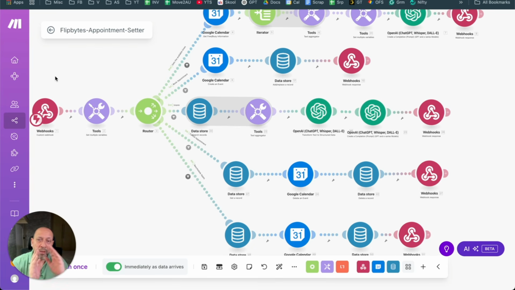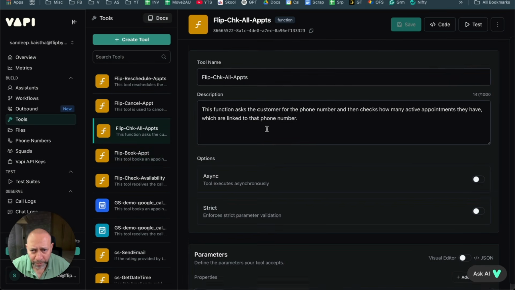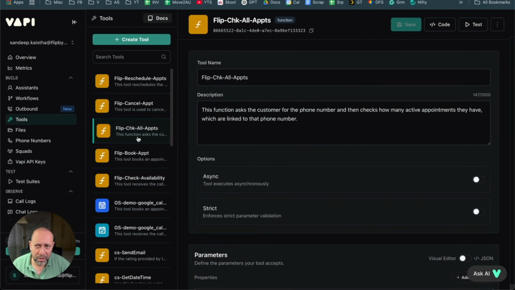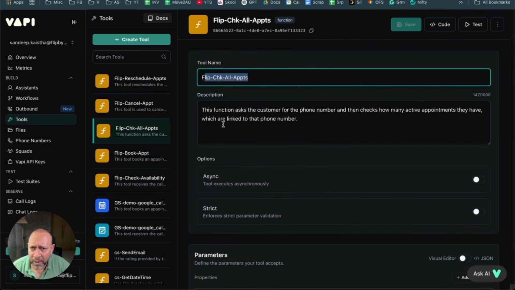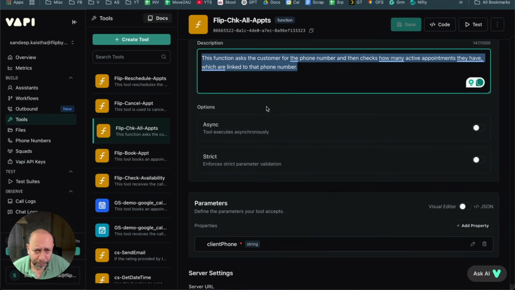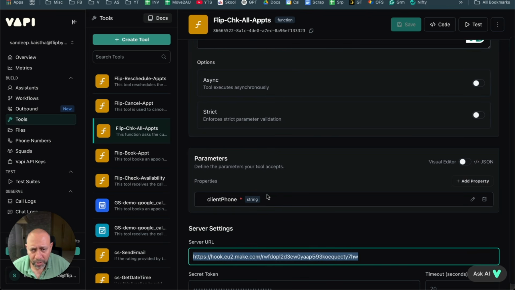So now what happens is that the next time, let me just show this to you real quick. Now let's go back, and this is check all appointments. And in this case also, I'm just saying client phone. So this is check all appointments. The function asks the customer for a phone number and then checks how many active appointments he has which are linked to that phone number. Okay. And then it says client phone. Now, and then again the same web URL, same one. So the client phone is nothing but the phone number which the client has, right?